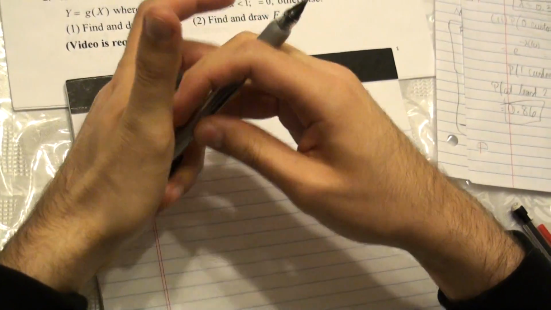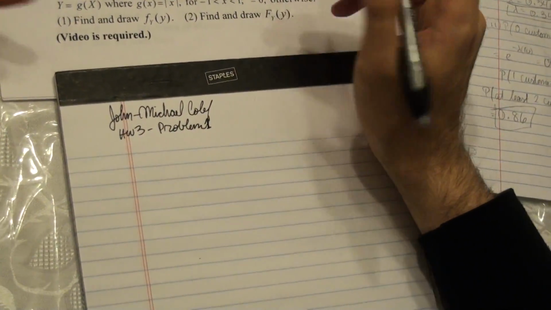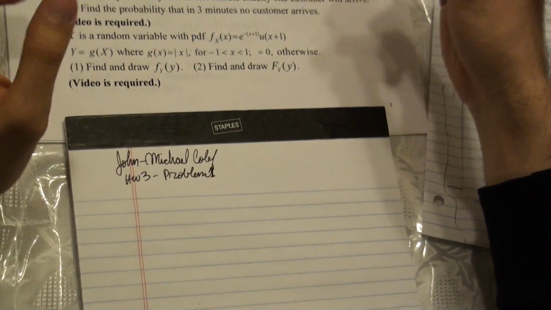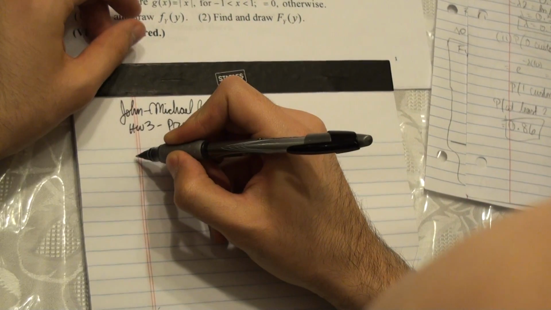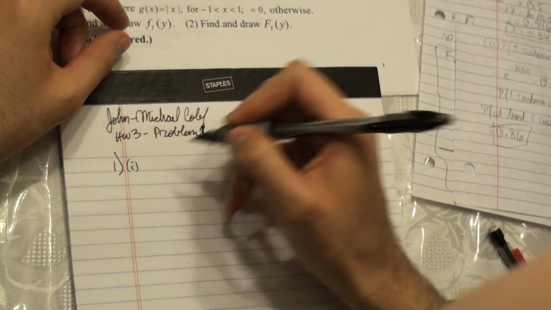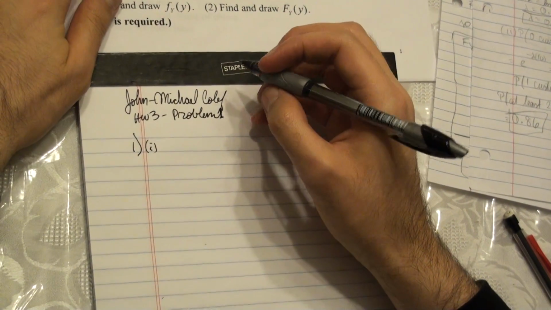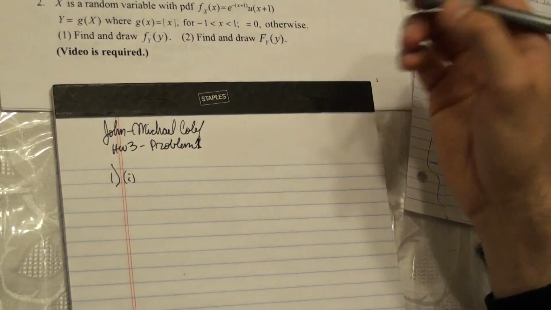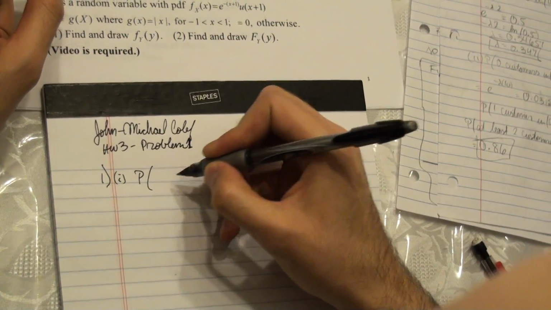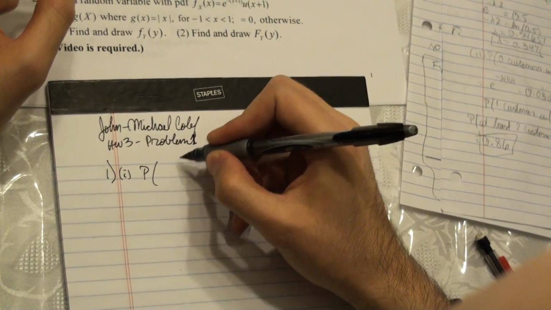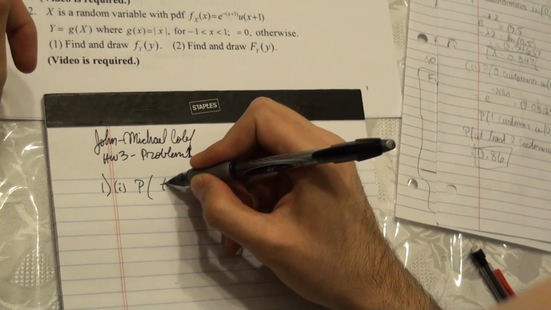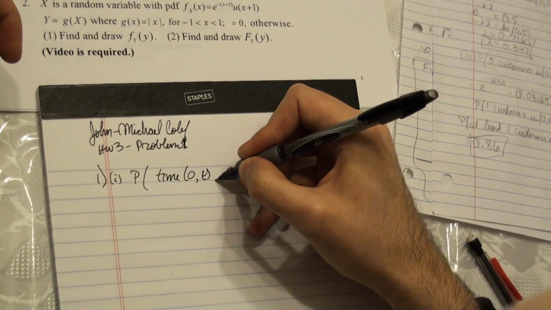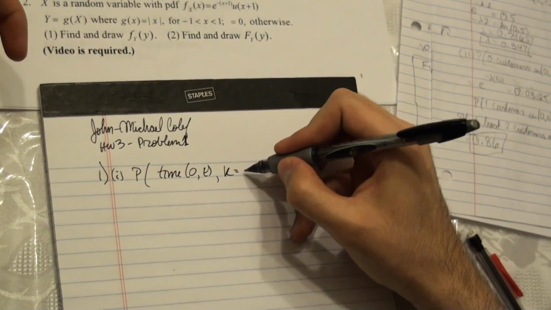Now lambda is a constant, so it doesn't change regardless of the conditions we put. This is problem 1, part 1. I'm going to say the number of customers arriving in 2 minutes, k, equals 0.